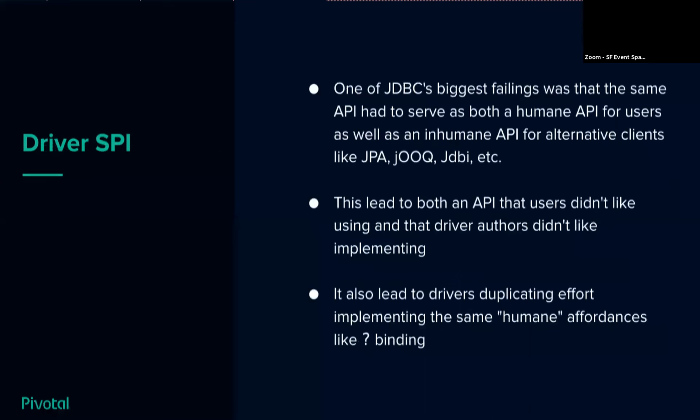So the driver SPI, if we think about JDBC to contrast it, one of JDBC's biggest failings, because there are a number of big failings in it, was that the same API was used to serve both the humane side, like what programmers actually had to program to, but it also needed an inhumane API so that alternative clients like JPA and things like that could also use it in a really, really efficient way.